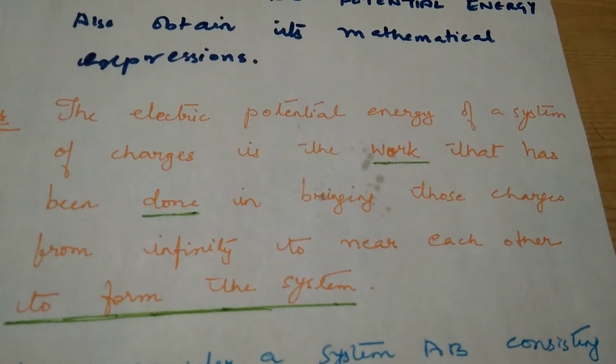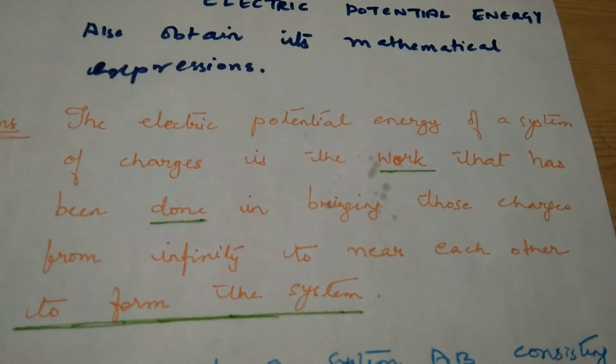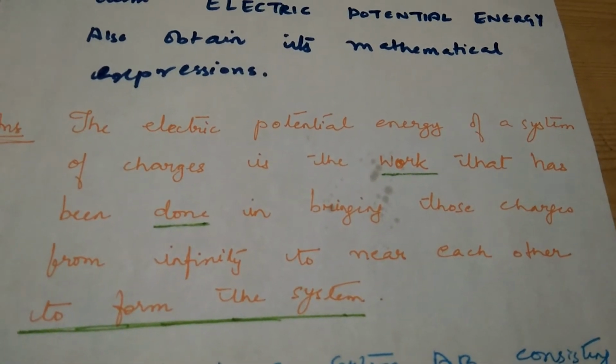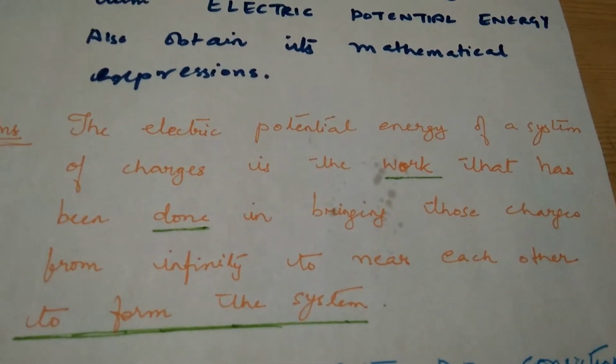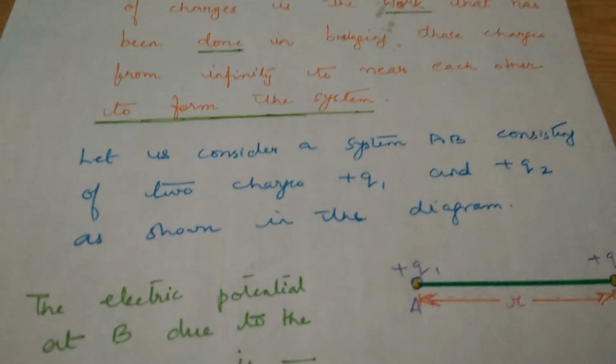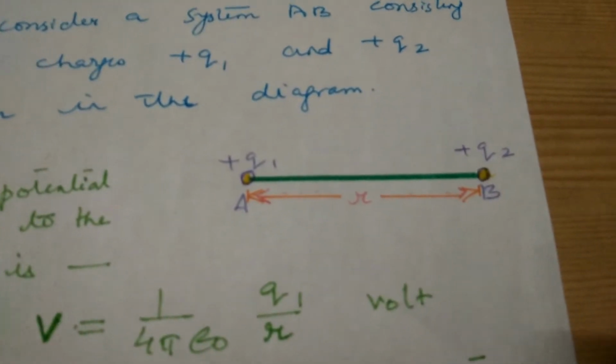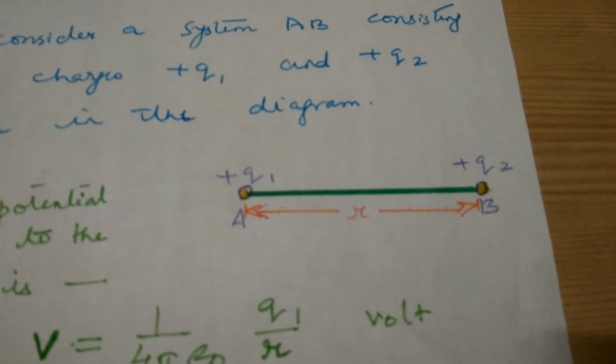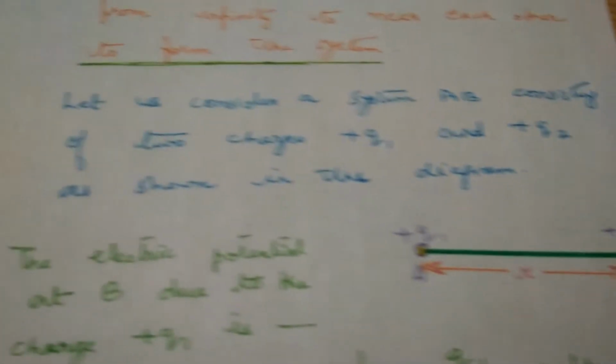We know that to bring a group of charges together, some work has to be done. The total work done to form a system of charges is known as the potential energy of that system. To derive the relation, let us see a simple system AB with two charges Q1 and Q2.